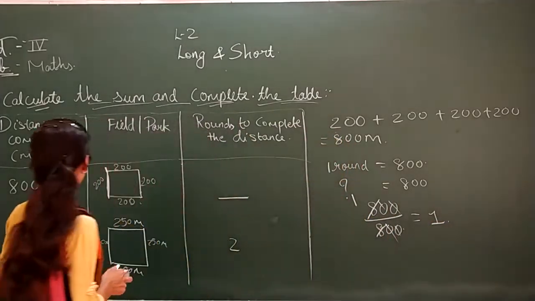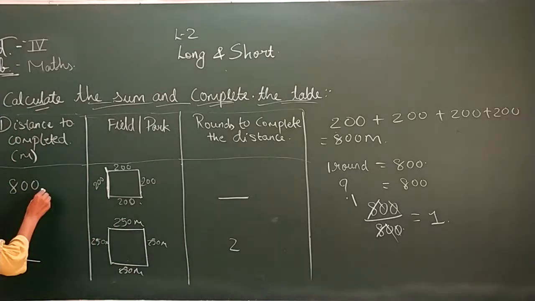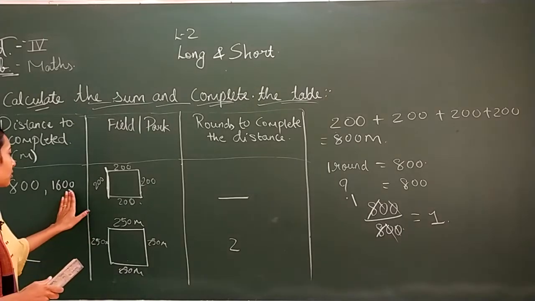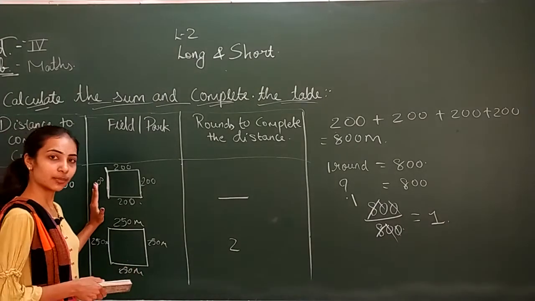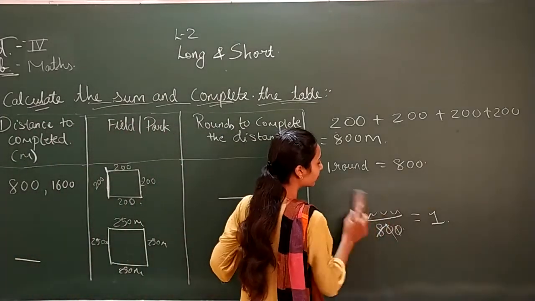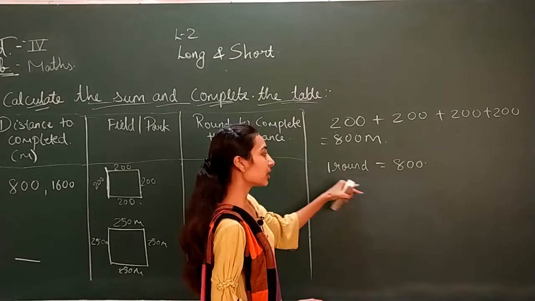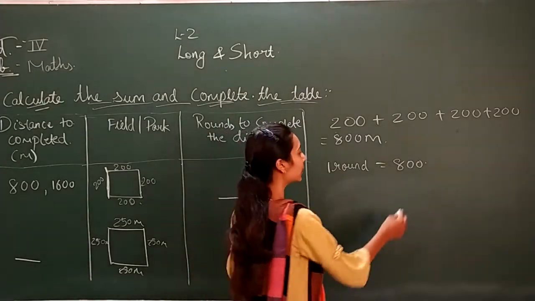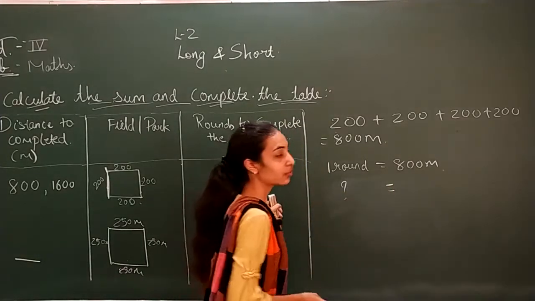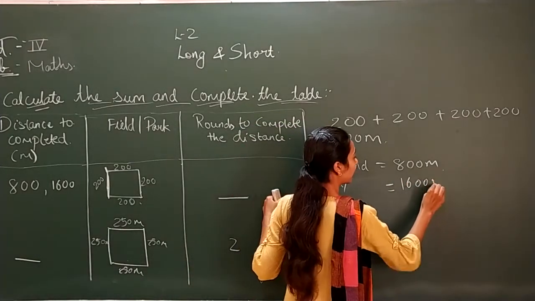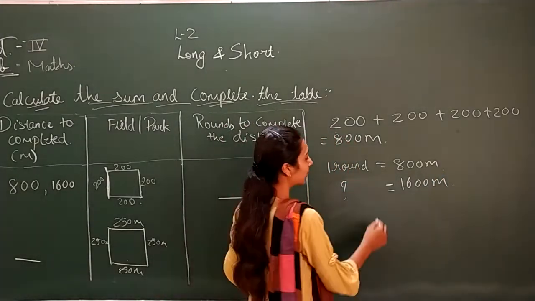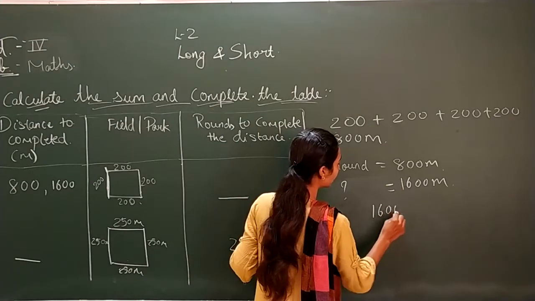Now if it is not 800, and you have to complete a distance of, suppose, 1600 meters, and our field park is the same, you have to run in this field park only, then how many rounds do you need to take? Let us find that. One round is 800 meters, our field park is the same. How many rounds do you need to take for 1600? It is not in cross, so we will do division.